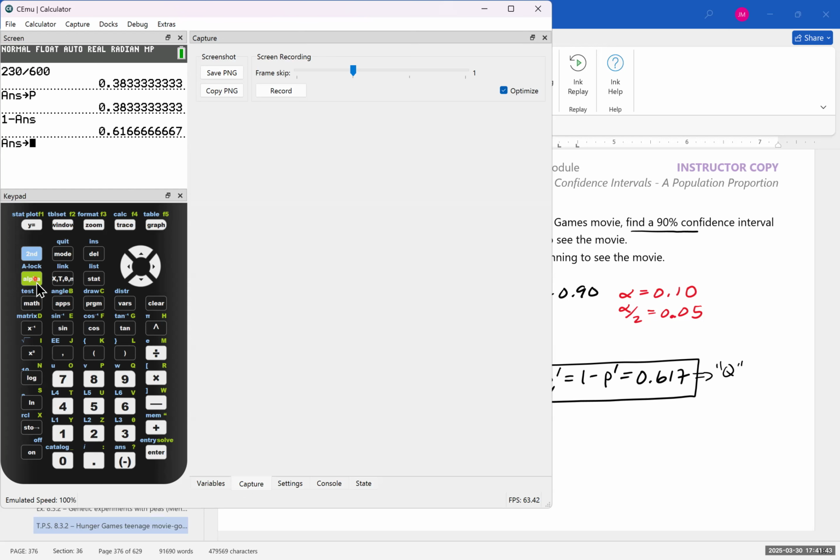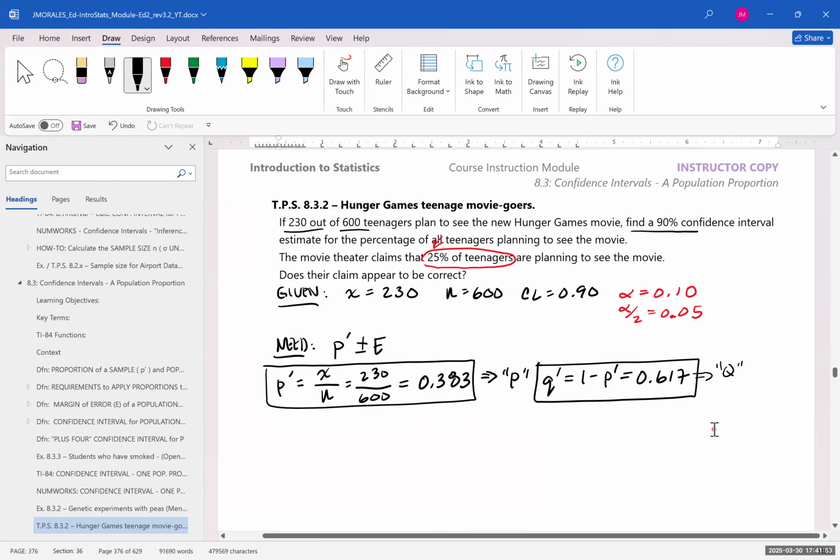And let's store that in Q. All right, so now we've got our point estimate for the proportion of the population of all teenagers.